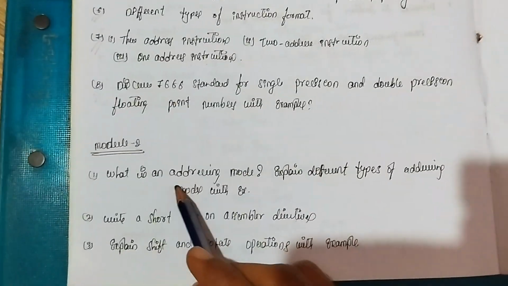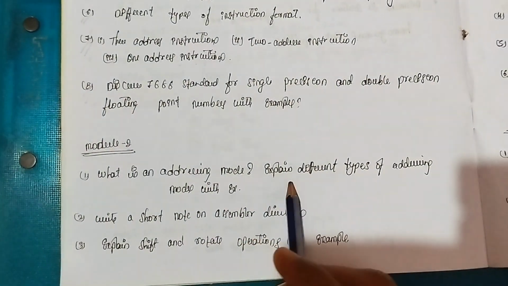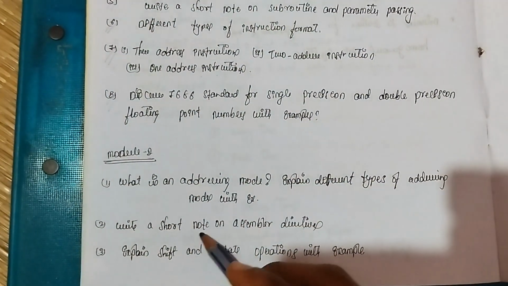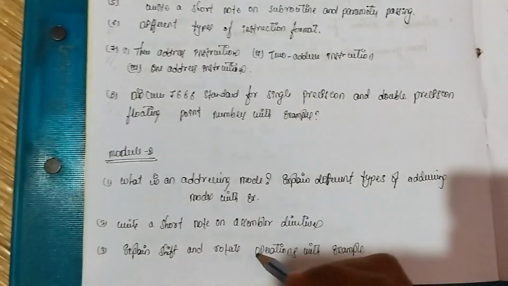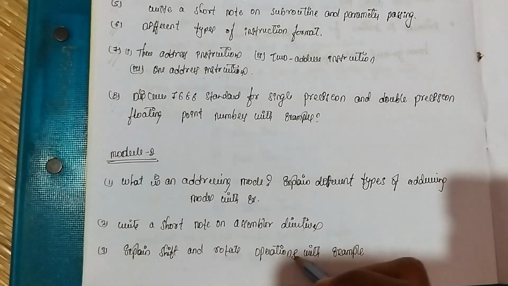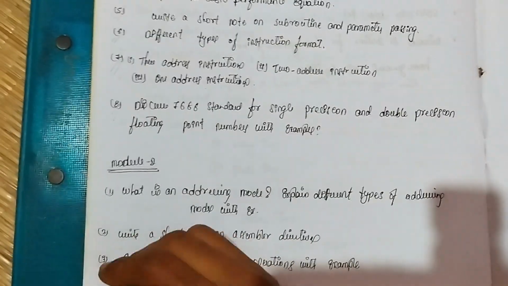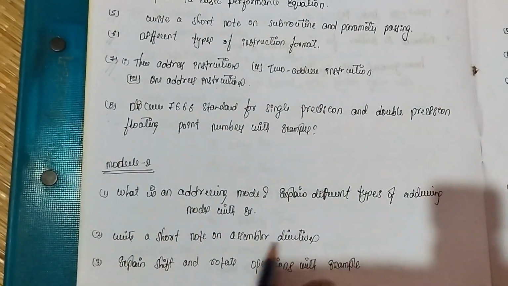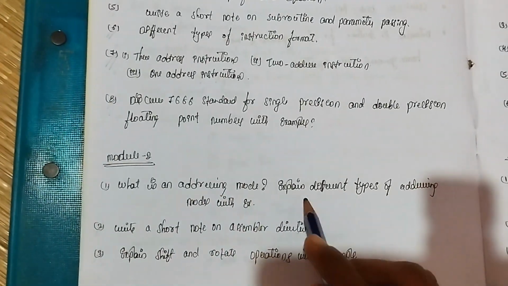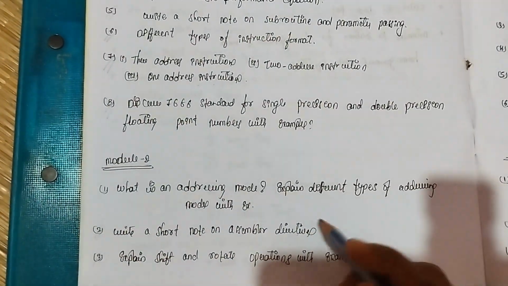Second module: what are addressing modes, and explain the different types of addressing modes with example, it is important. Write a short note on assembler directives. The third one is explain shift and rotate operations with example. Very important, guys. Assembler directives are also important, and explaining the different types of addressing modes with example is also important.